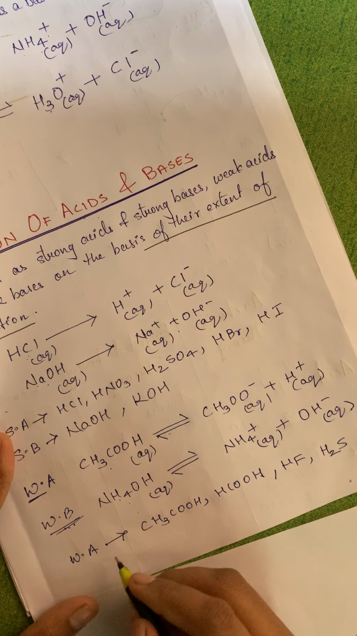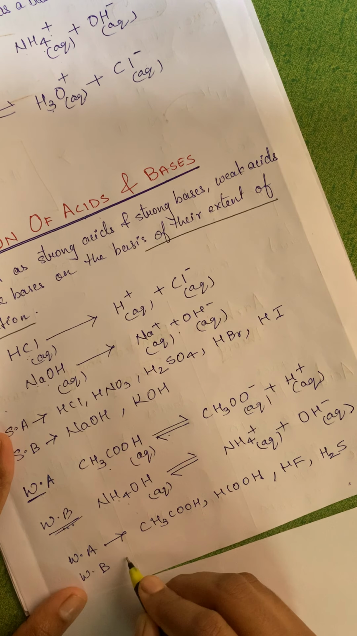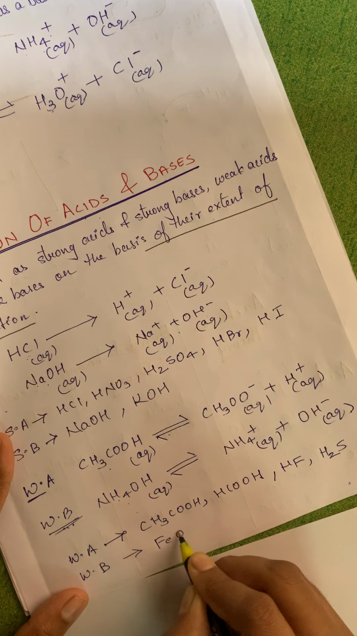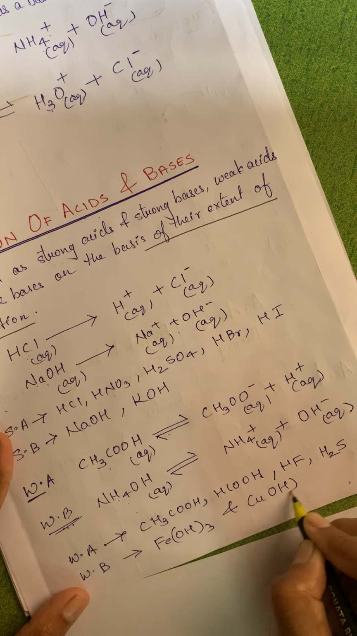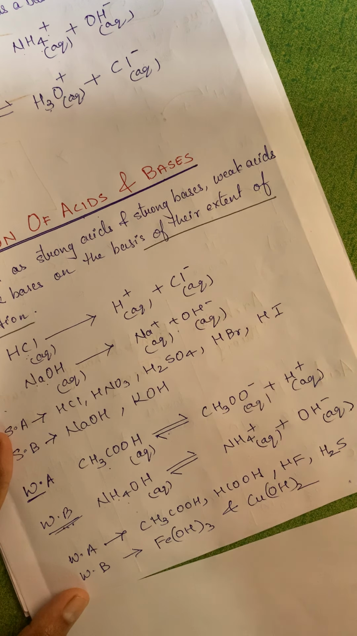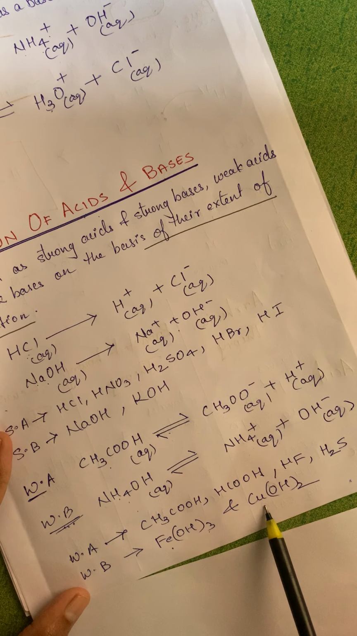Now next is weak bases. Here the examples are Fe(OH)3 and Cu(OH)2, that is, iron hydroxide and copper hydroxide.